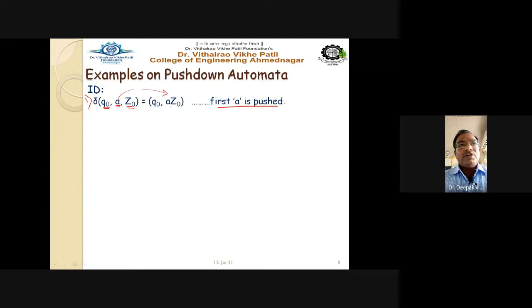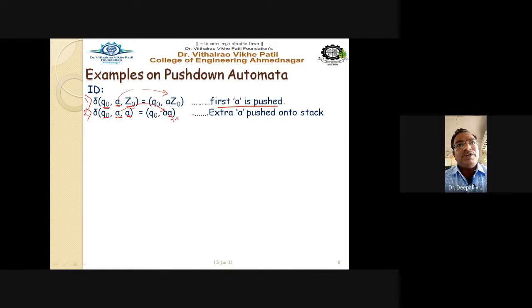The next point, now next rule. Now suppose the second rule we have written is delta Q0, A. Now input is A and the top of the stack is A. If this is the second condition, then also what do we have to do? We have to push this A into the stack. So this is the top of the stack.